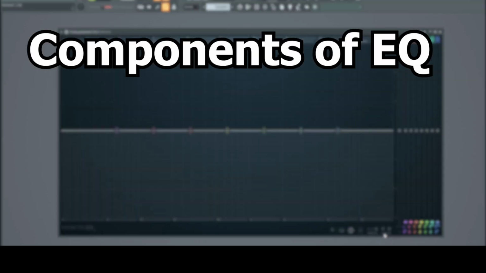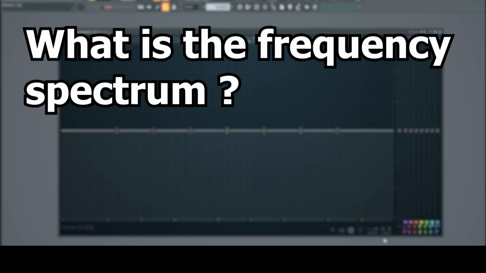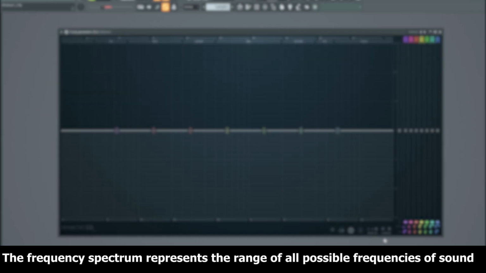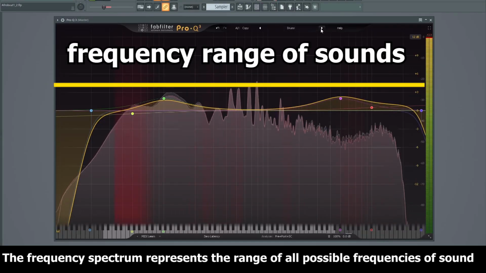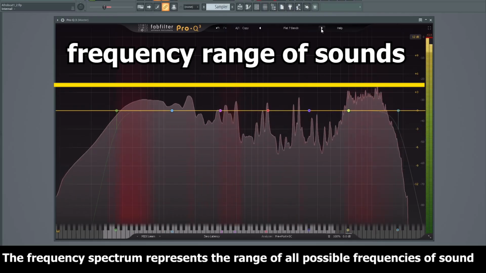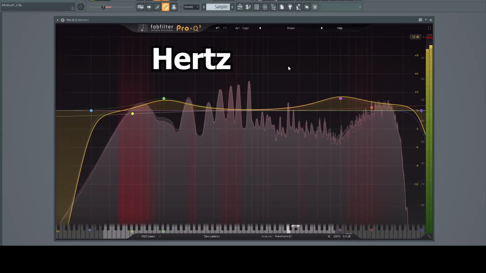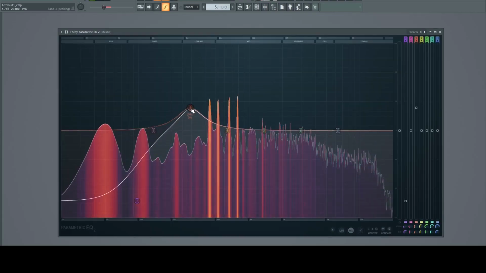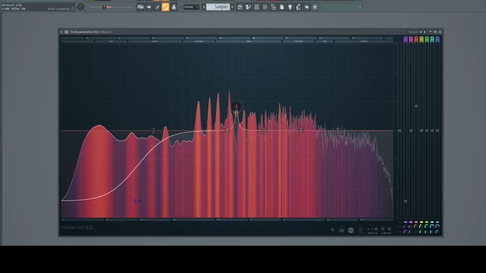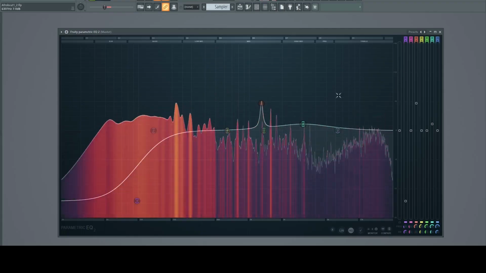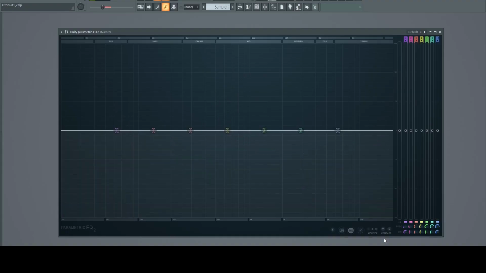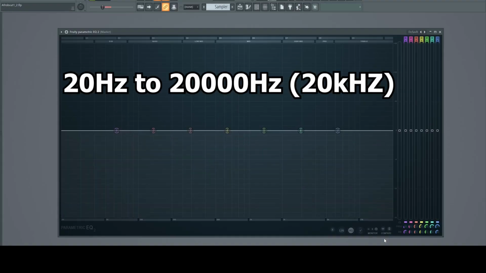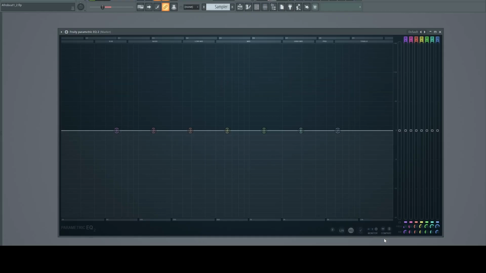Now let's look at the components of EQ and understand the frequency spectrum. The frequency spectrum represents the range of all possible frequencies of a sound, typically measured in hertz, and it's often visualized as a graph showing the intensity or amplitude, the gain or volume, of a sound across these frequencies. The range of human hearing is from 20 Hz to 20,000 Hz, that's 20 kHz, though this range can vary based on age and individual hearing sensitivity.